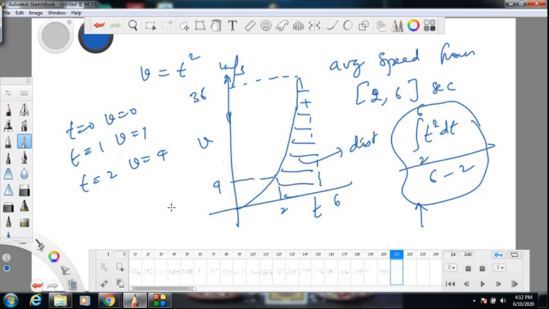Now how are you getting the average? If you are going with a constant speed for the same time and you are traveling the same distance, instead of so many speeds, choose one speed such that you will cover the same distance in the same time. That speed is called average speed. Suppose you went from here to your house with different speeds. Suppose your house is 6 kilometers away, you reached in 1 hour. You went with different speeds. But what is your average speed? 6 km per hour.